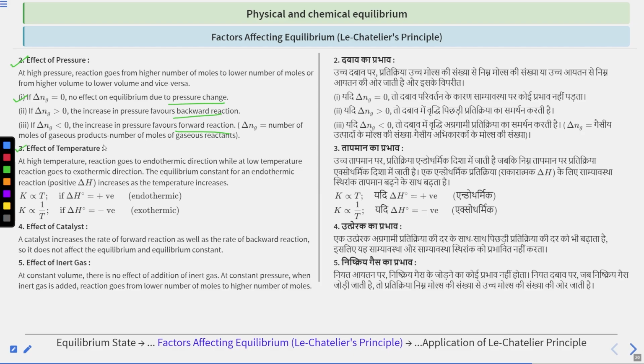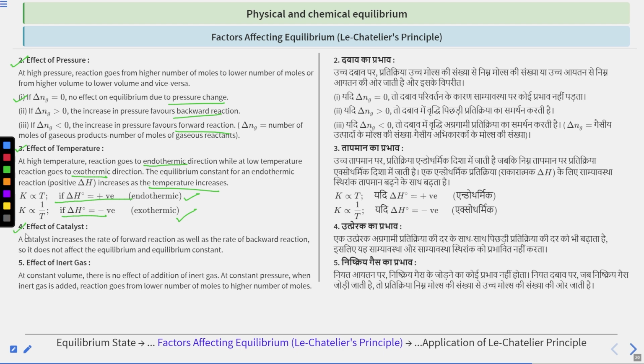Third is the effect of temperature. At high temperature, the reaction goes in the endothermic direction, while at low temperature, the reaction goes in the exothermic direction. The equilibrium constant for an endothermic reaction increases as the temperature increases. So K is directly proportional to temperature if del H is positive, that is, an endothermic reaction, and K is inversely related to temperature if del H is negative, that is, an exothermic reaction. So K is directly related to T in endothermic and inversely related to T in exothermic.